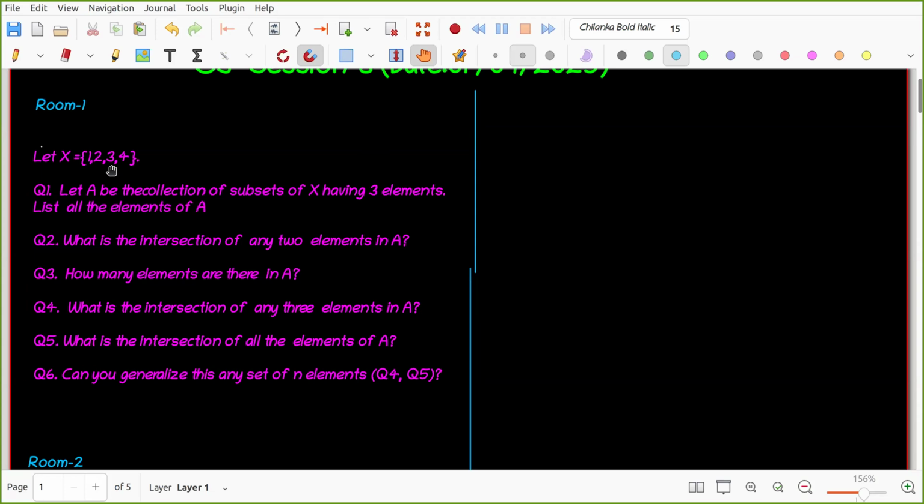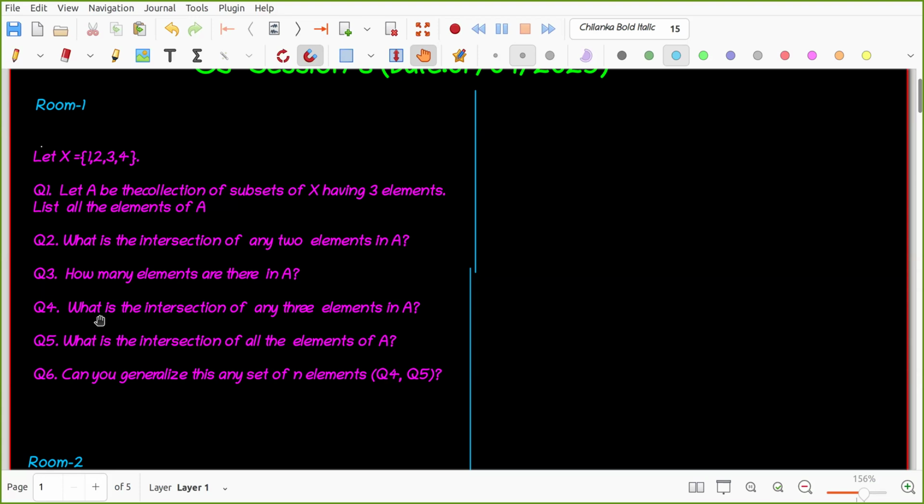Before going to that, let me introduce the questions. 1, 2, 3, 4 are the elements in a set X. Let A be the collection of all subsets of X having 3 elements. List all the elements of A. What is A? You need to explain first. What is the intersection of any two elements in A? What can we say about that? How many elements are there in A? What is the intersection of any 3 elements in A? What is the intersection of all elements in A? Can you generalize to any set with n elements?